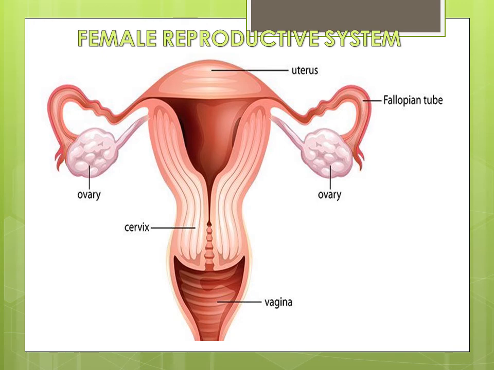The next part is the vagina. It's a muscular tube starting from the lower end of the uterus up to the outside. The function of the vagina is that it receives the male penis during copulation. It allows menstrual flow and serves as a birth canal during parturition. That means the passage of the baby during childbirth.